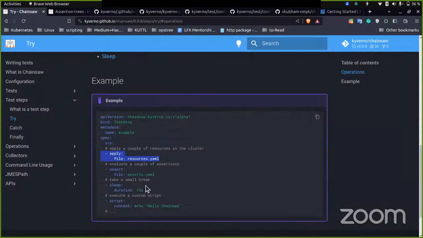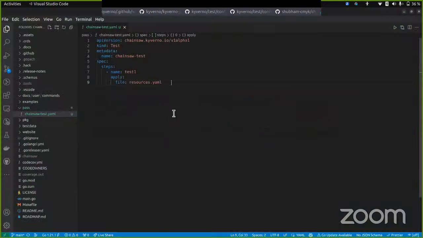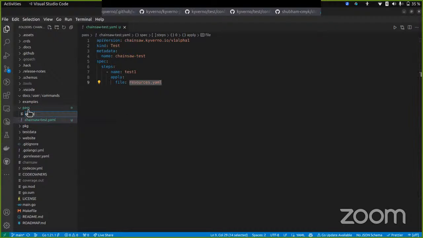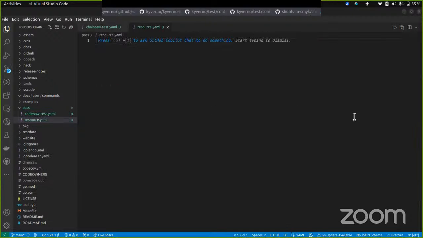Okay. So we have to create another thing, which is resource.yml, in which we have to apply this resource. It could be anything, like your custom resource. It could be config map. It could be any policy, something like that. Since you have declared your file over here, and the path is similar to the current directory, you can declare your resource over here in the same directory. So it could be anything.